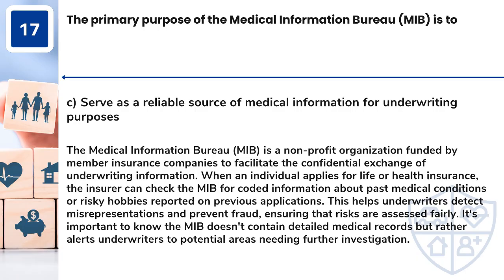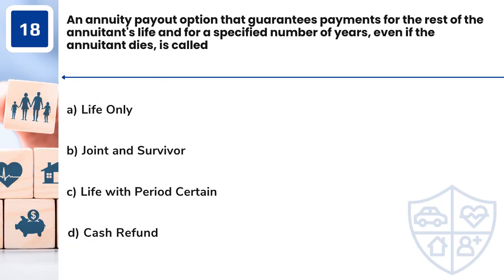Question 18. An annuity payout option that guarantees payments for the rest of the annuitant's life and for a specified number of years, even if the annuitant dies, is called A. Life only, B. Joint and survivor, C. Life with period certain, D. Cash refund.